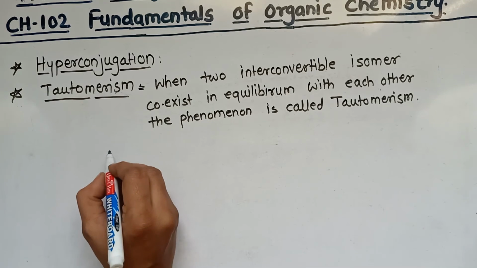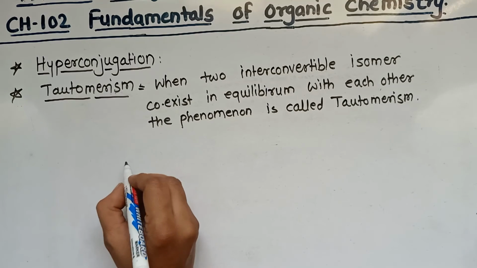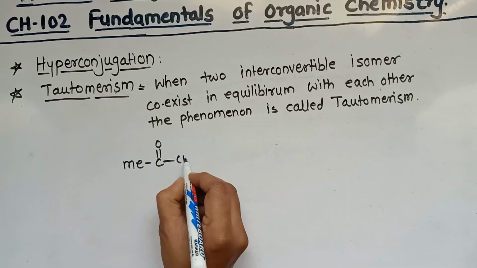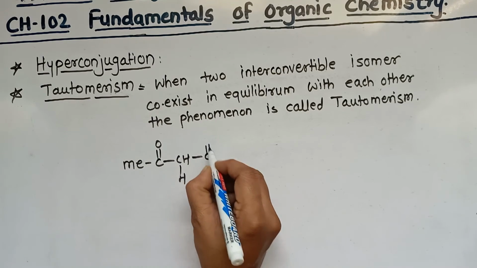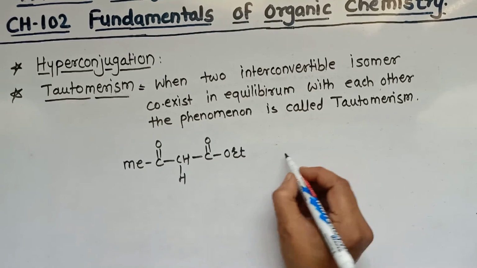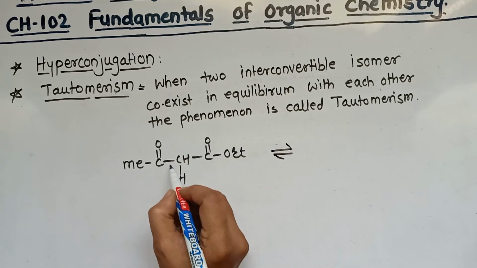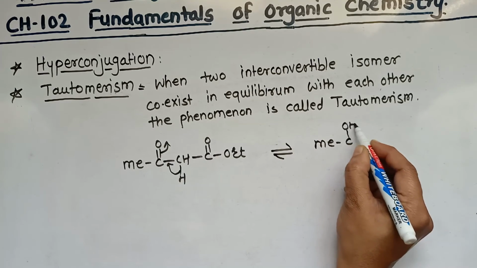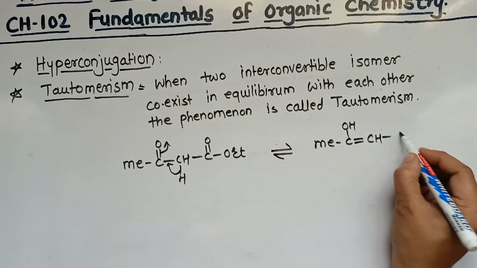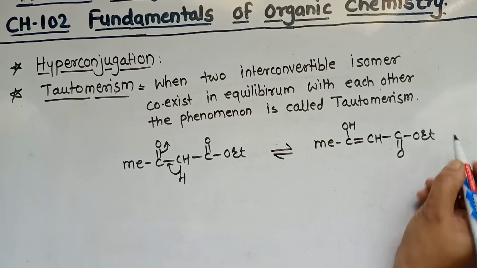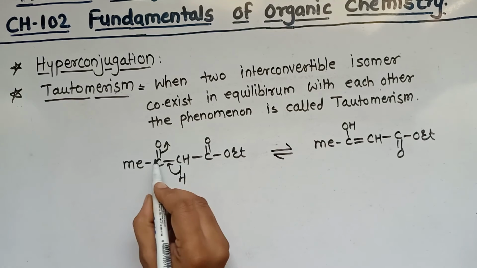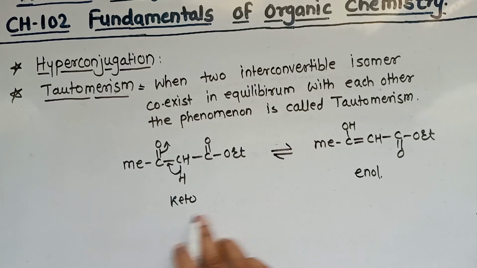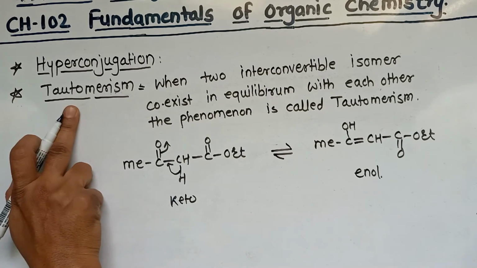For that we consider the example ethyl acetoacetate. The example is CH3 C double bond O CH2 C double bond O OEt. So in this case what happened? This hydrogen is shifted to this side and there is a formation of an OH, double bond CH, C double bond O OEt. Here this is a keto form because a ketonic group is there, and this has OH, so it is called the enol form. So this keto-enol form explains the concept of tautomerism.